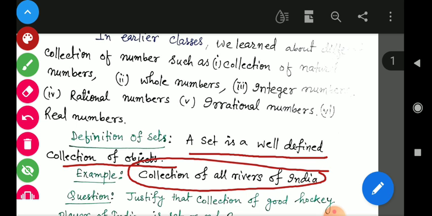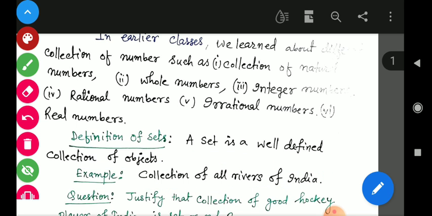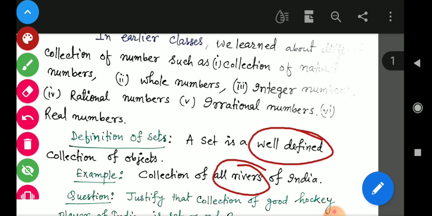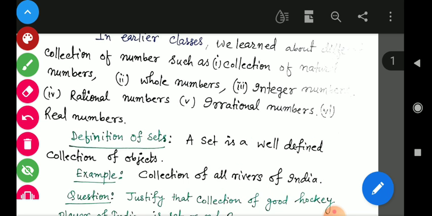We have to remember this term, well defined, when we are giving the definition of a set. Here, the collection of all rivers of India is a well-defined term. So this collection is well defined, that's why we can take it as a set.